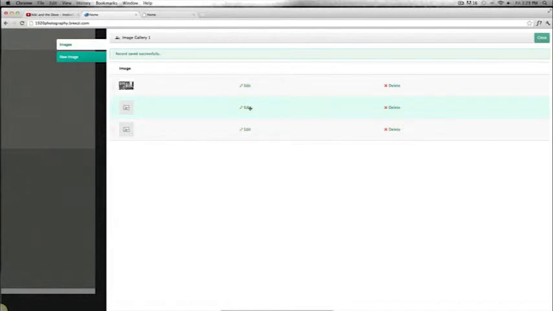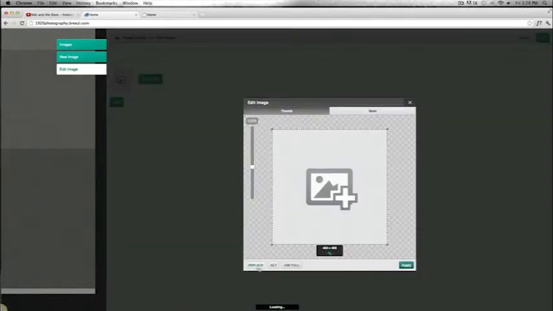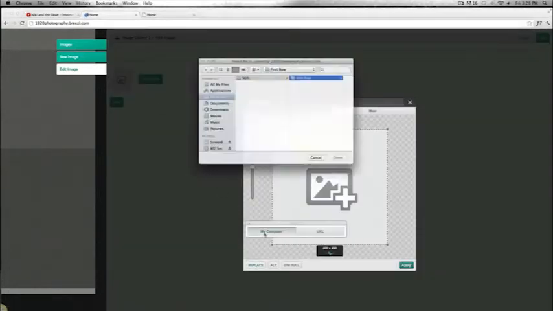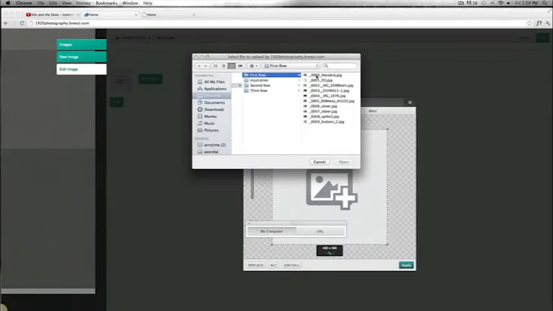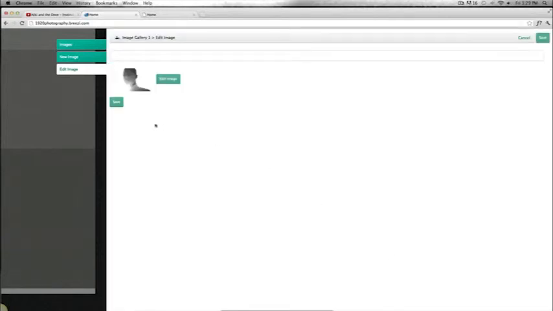Over here, I'm gonna click on edit. Edit image, replace, my computer, first row. I click on the second picture. I'm gonna use the full one for the main image and a square one for the thumbnail. Then I hit save.